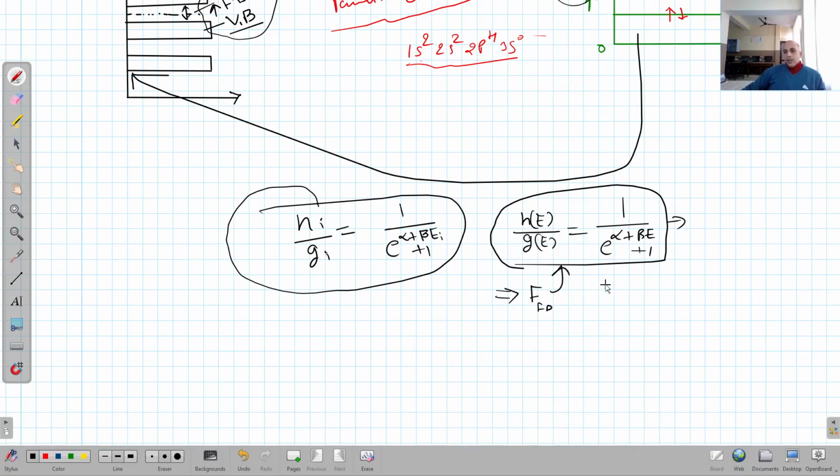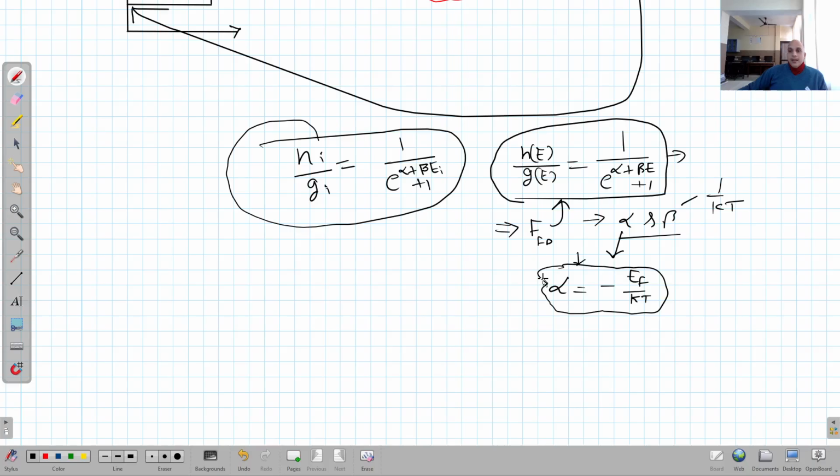So here we have to put the value of alpha and beta. We know the value of beta. It is 1 upon kT. Now the value of alpha has been calculated in terms of Fermi energy, and it comes out to be alpha is equal to minus EF upon kT, right? Now, it is beyond the scope of this course. It has been calculated in quantum mechanics, and it has this value. So I am going to directly use this value in this equation, which is equation number 1.